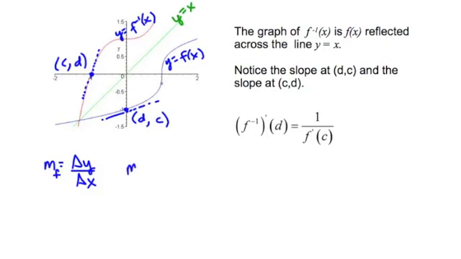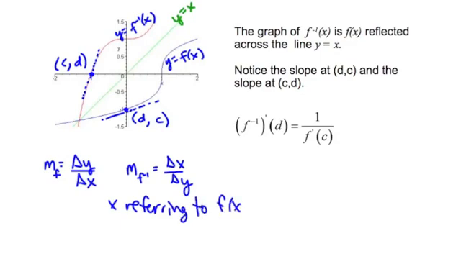Then the slope for f inverse is the change in x over the change in y, where x and y are referring to the f of x graph.